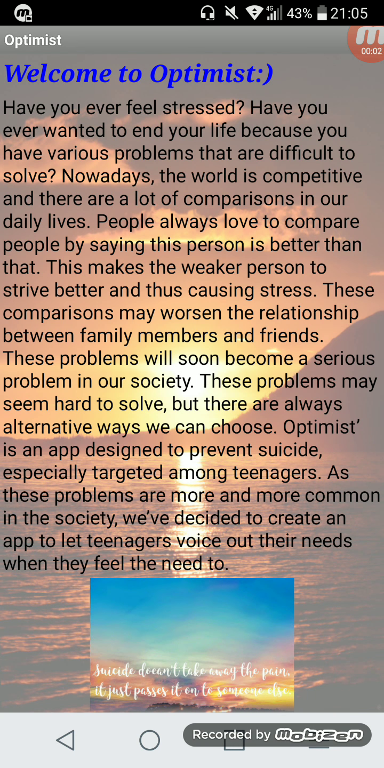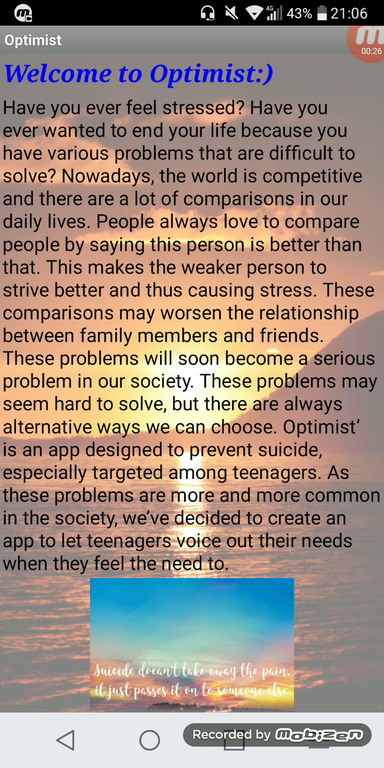Hi, we are Technovation 5 and here's our app, Optimist. Optimist is an app designed to prevent suicide, especially targeted among teenagers. As these problems are more and more common in society, we have decided to create an app to let teenagers voice out their needs when they feel the need to.